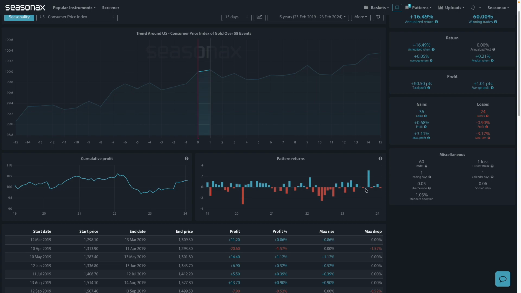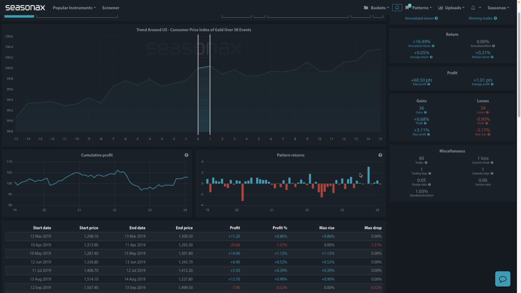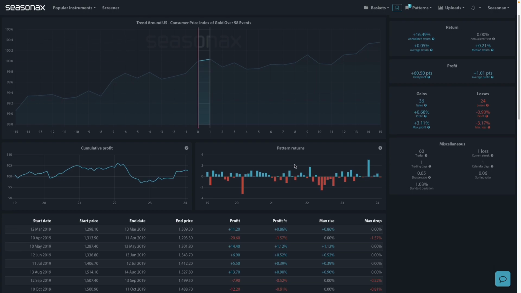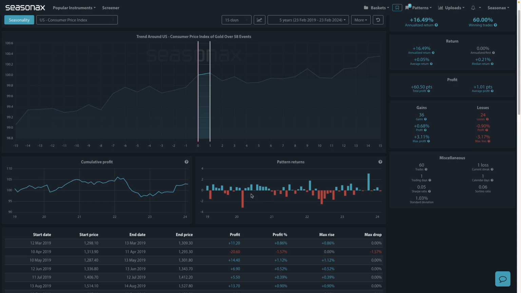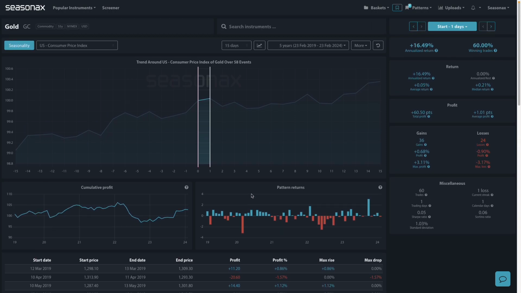So if we do see an out of consensus print, and we see a move higher or lower in gold by about 2% on the day, that's probably the largest extent you would get, and something around 1.5% would be reasonable in terms of expectations for any move. It can be very helpful for intraday trading and trying to see what the extents of an out of consensus move would be on gold pricing.